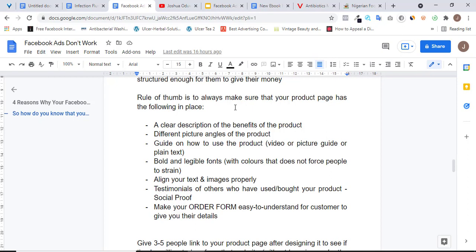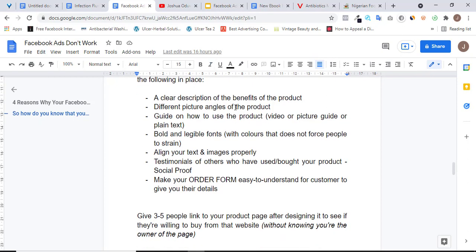All right. And once that is done, also give about 3 to 5 people the link to your product page to see. Once they see it, you are going to get feedback from them on whether they can actually buy from that product page. And most times why I do this is to be able to see if what I have done is a good job, or if it's something that is really whack that people cannot even buy from. So once you're able to get 3 to 5 people to view your product page, then you are going to know if this product page is a good fit to sell your product or if it's not.